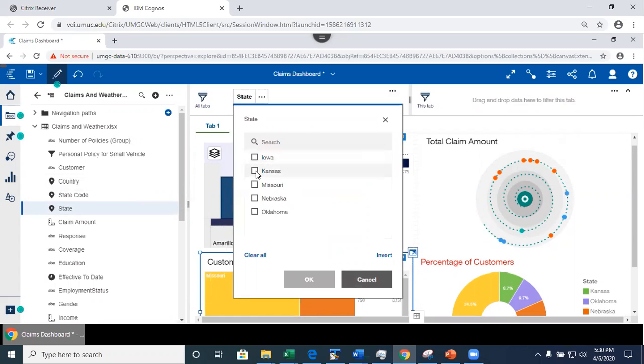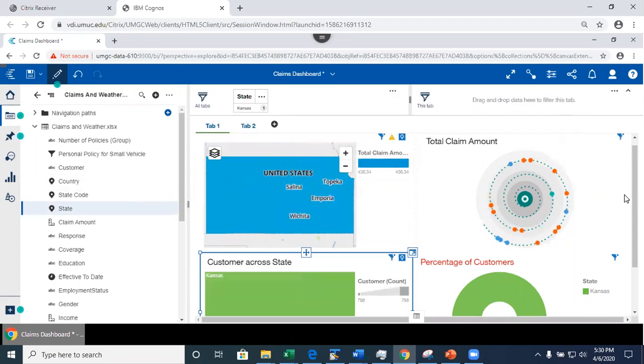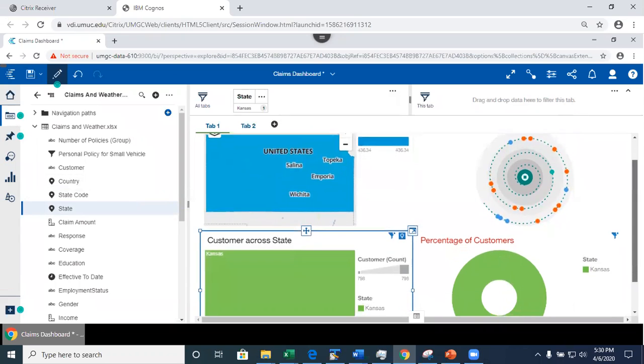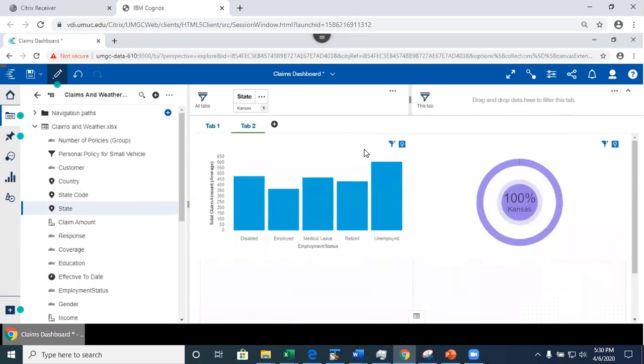And I'm going to change this to Kansas, and I'm going to click OK. So right now, all my data is updated automatically to show only Kansas. And when I go to the second tab, this change is applicable to this tab also. The reason is I put this into the all tabs filter. I applied it here, it's global.